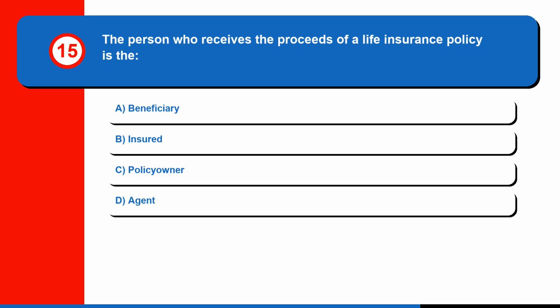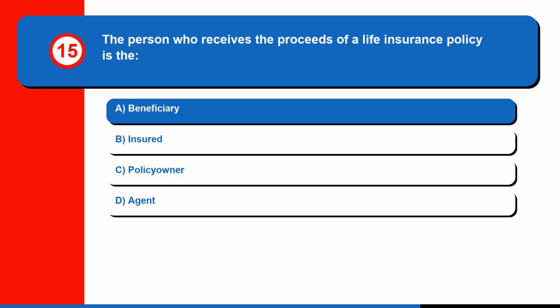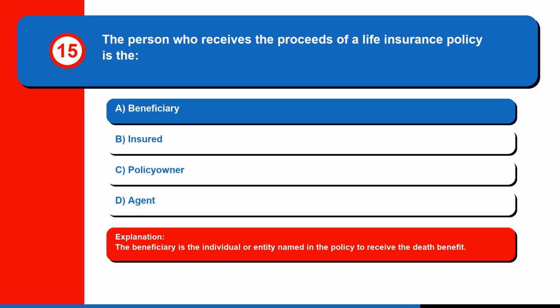Question 15. The person who receives the proceeds of a life insurance policy is the A. Beneficiary, B. Insured, C. Policy owner, or D. Agent. The correct answer is A. Beneficiary. The beneficiary is the individual or entity named in the policy to receive the death benefit.